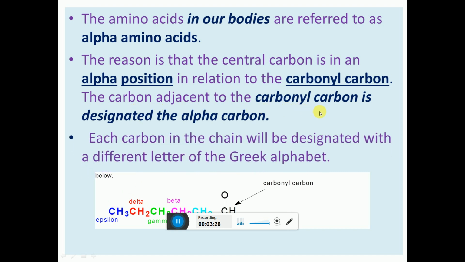The carbon adjacent to this carbonyl carbon is alpha carbon. Each carbon is designated with the different letters of Greek alphabet. So due to this reason, it is adjacent to the carbonyl carbon, it is called the alpha carbon, and amino acids are alpha amino acid due to this reason.